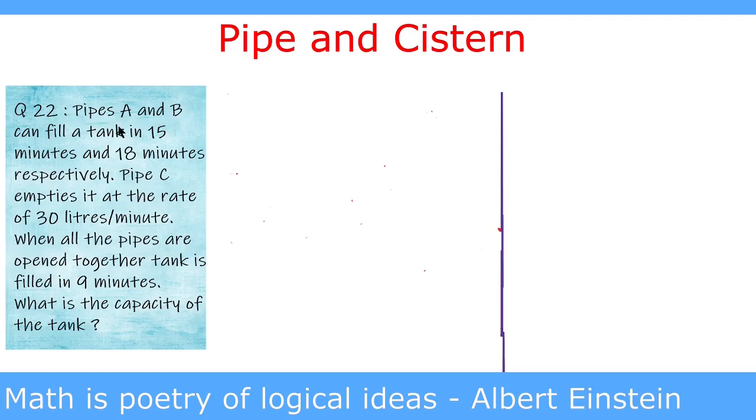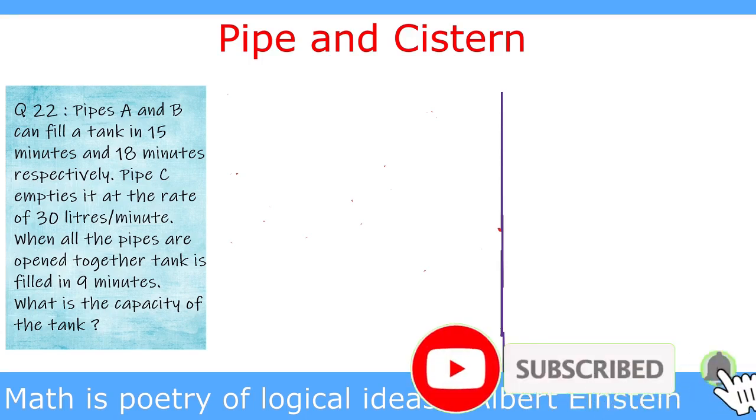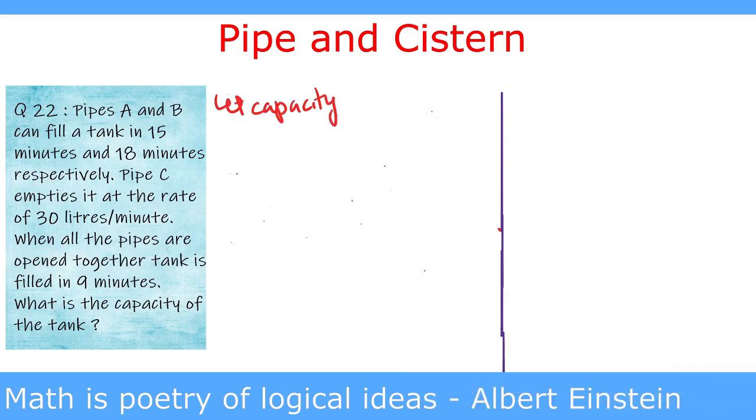Our question is, pipes A and B can fill a tank in 15 minutes and 18 minutes respectively. Pipe C empties it at the rate of 30 liters per minute. When all the pipes are opened together, the tank is filled in 9 minutes. What is the capacity of the tank? We will solve this question by conventional method as well as by LCM method. Let capacity of tank equal to X liters.